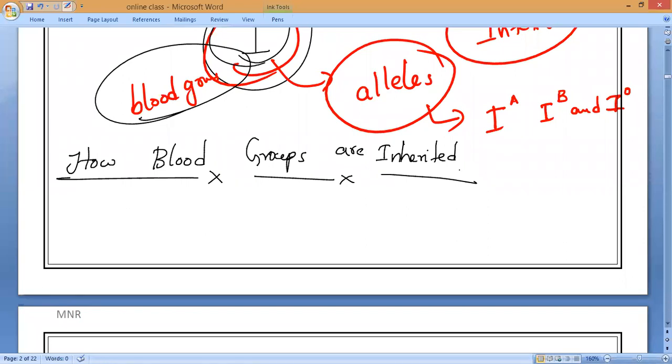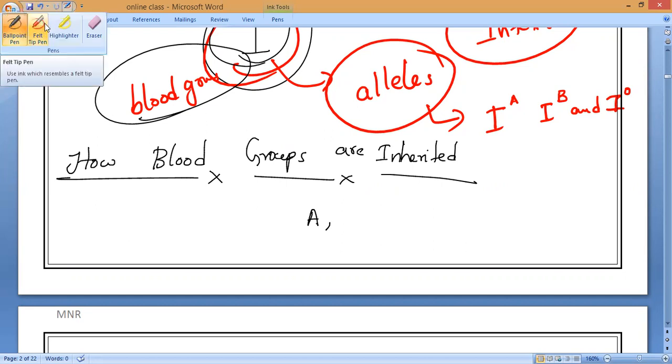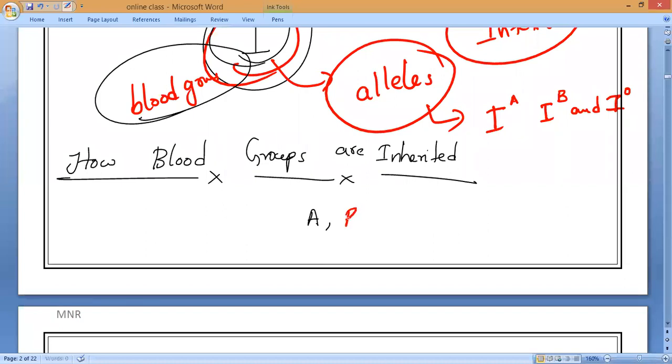But the gene which controls the blood group is always represented by I. About 99% of people have one of the four blood groups: A, B, AB, or O.